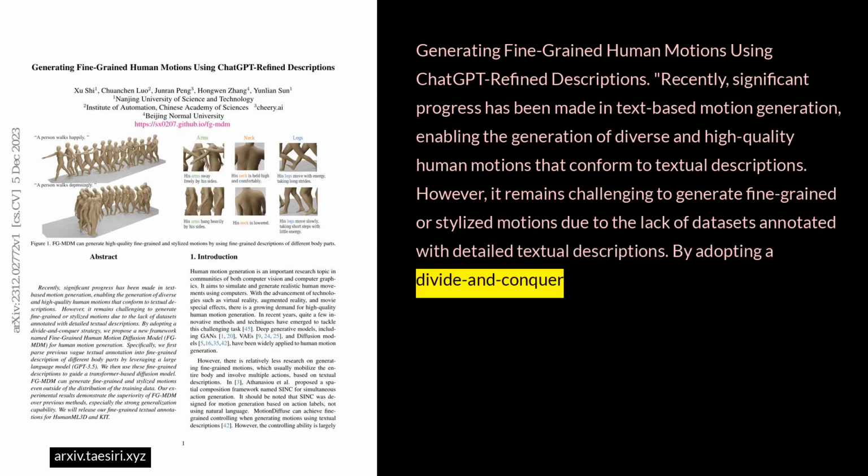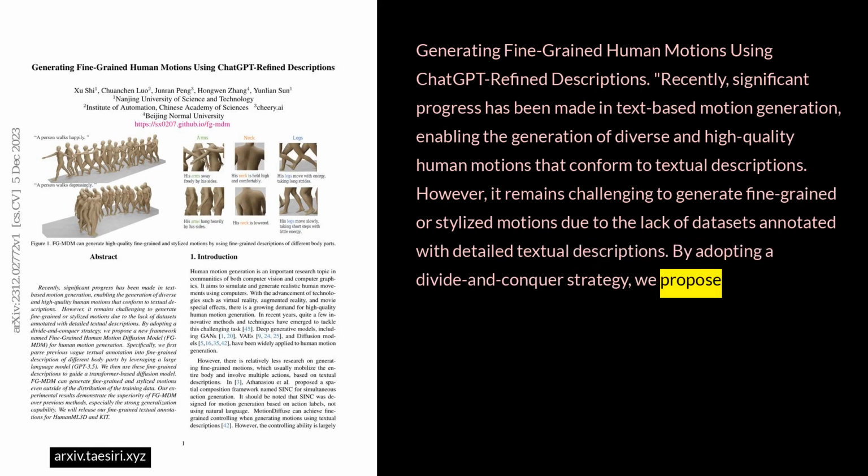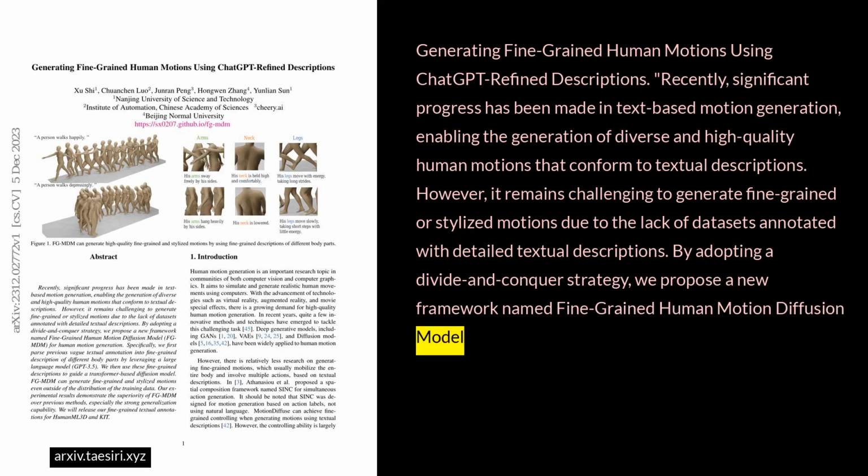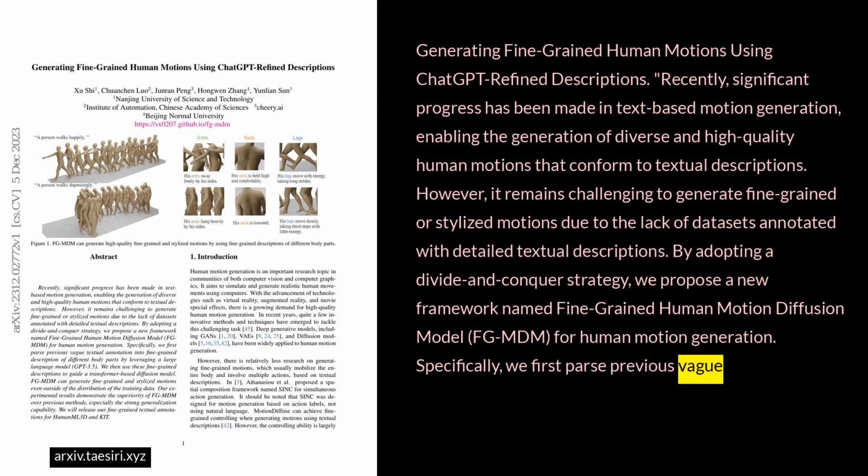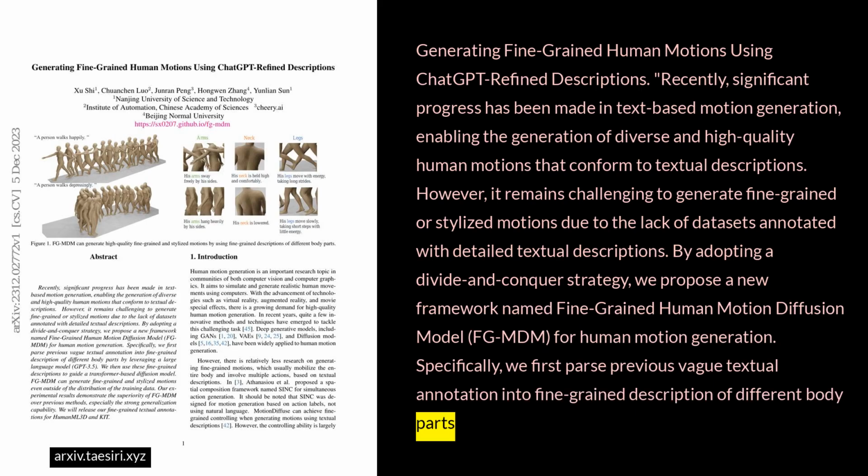By adopting a divide-and-conquer strategy, we propose a new framework named Fine-Grained Human Motion Diffusion Model, FGMDM, for human motion generation. Specifically, we first parse previous vague textual annotations into fine-grained descriptions of different body parts by leveraging a large language model, GPT-3.5.